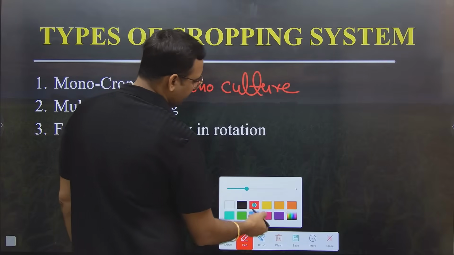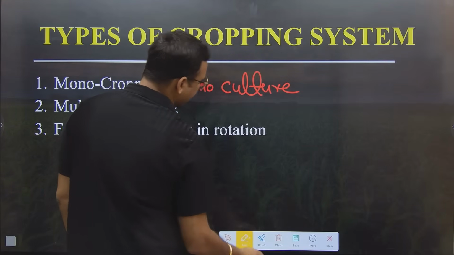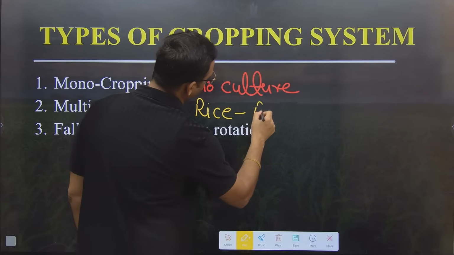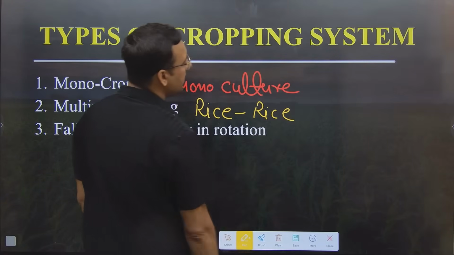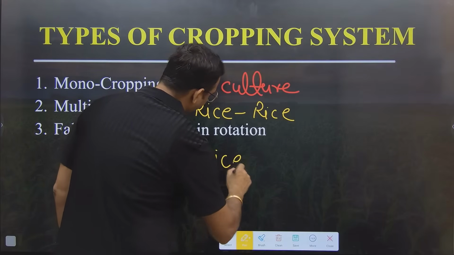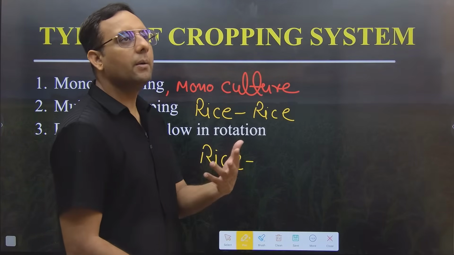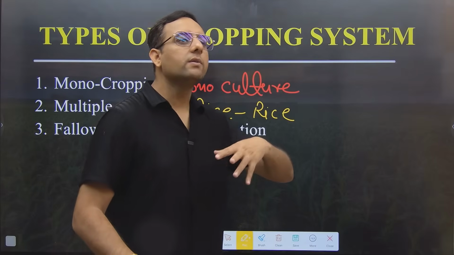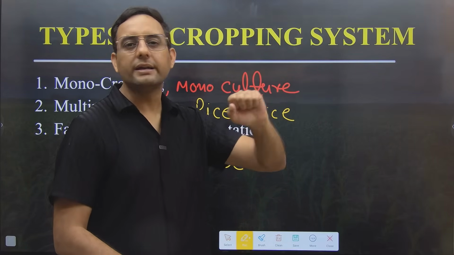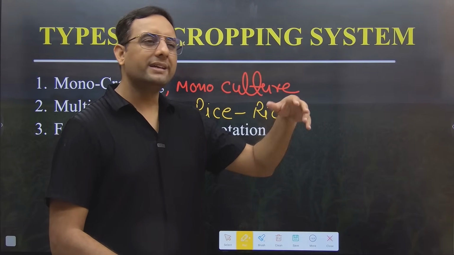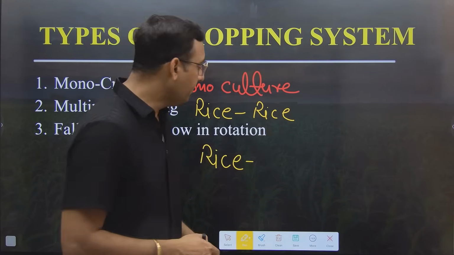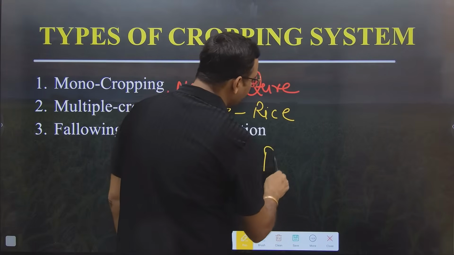So monocropping and monoculture, what is the meaning of this? Somebody in this class, when I was asking what is the cropping system of your area, said rice and rice. That means in Kharif and in Rabi they are growing the same crop. And one of my friends has a business of combines. He gives combines in the season on a rental basis. So he knows everything about India, about agriculture. He was telling me that there is an area on the West Bengal and Bihar border where people take 3 crops of rice in a year.